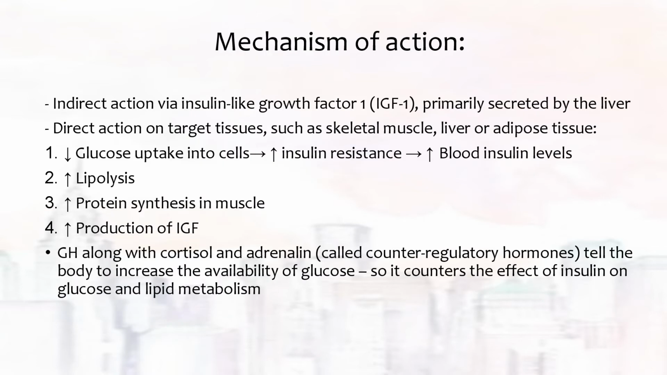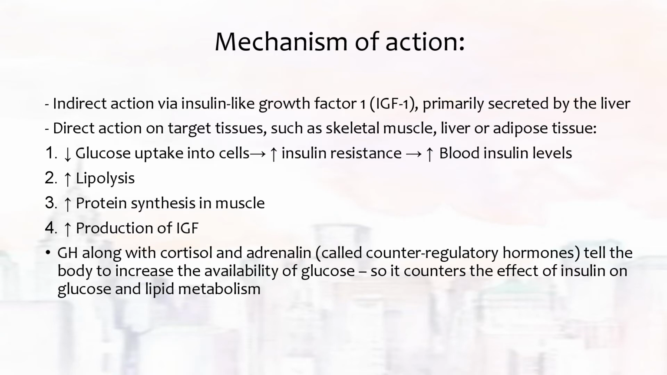So how is the mode of action? Growth hormone can act indirectly through insulin-like growth factor 1 by stimulating liver receptors to release IGF-1. It can also act directly on target tissues, for example skeletal muscle, liver or adipose tissue, by reducing glucose uptake into the cells, causing hyperglycemia, which will increase blood insulin level.